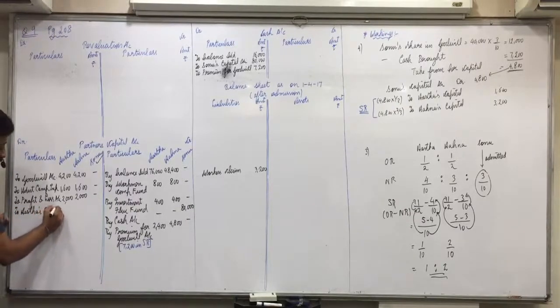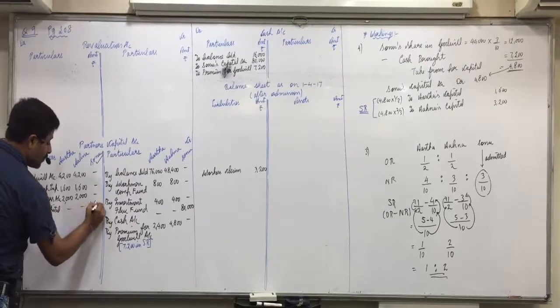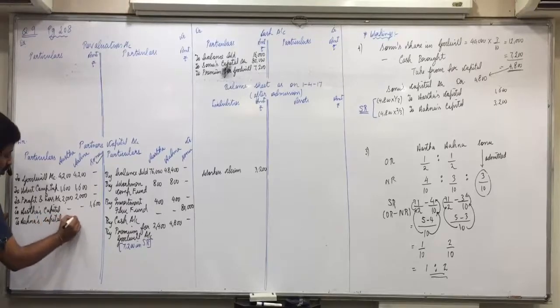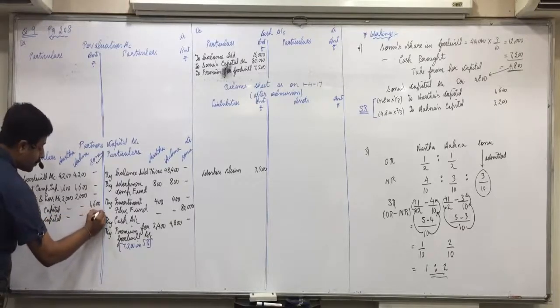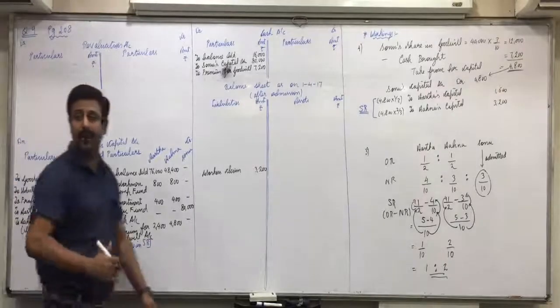In Sonu's column, 1,600, and again to Ana's capital account, in Sonu's column, 3,200. In bracket, mention goodwill. This is the difference amount of goodwill which he did not bring in cash.